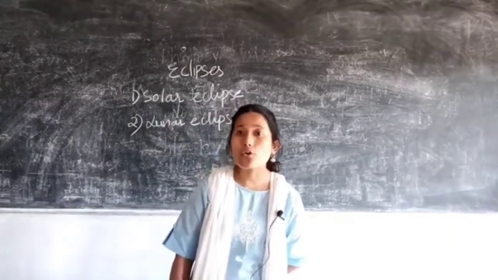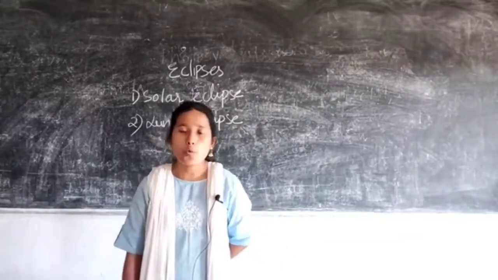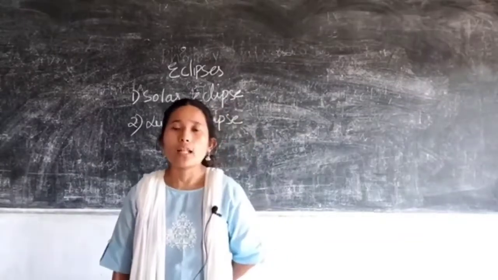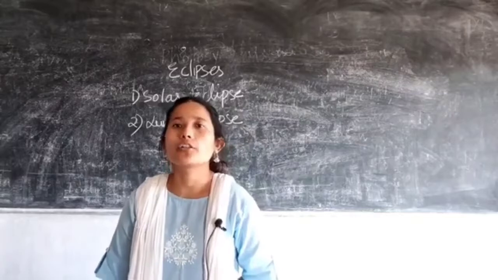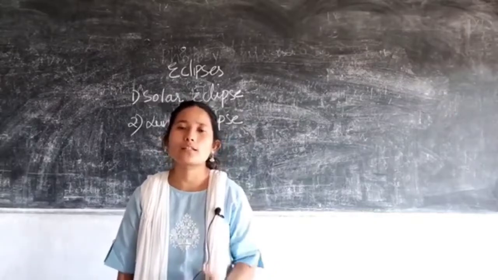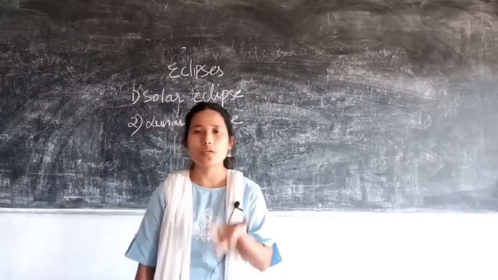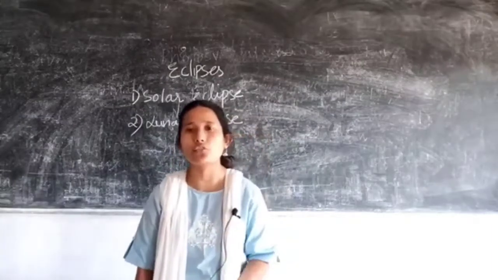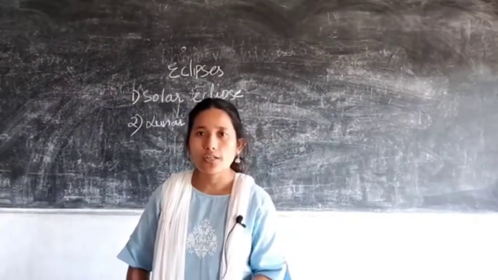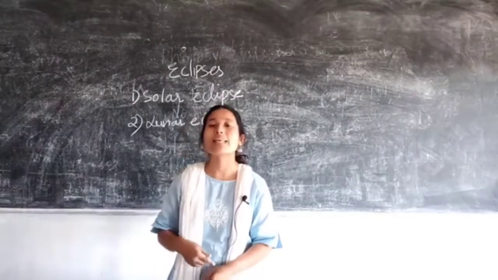So the shadow of this particular object will fall on the earth and make the visibility of some of the heavenly bodies invisible on the earth. Okay, so this is referred to as eclipse.